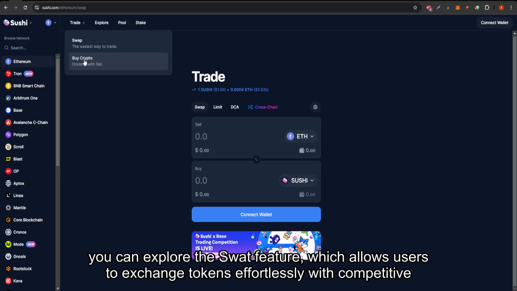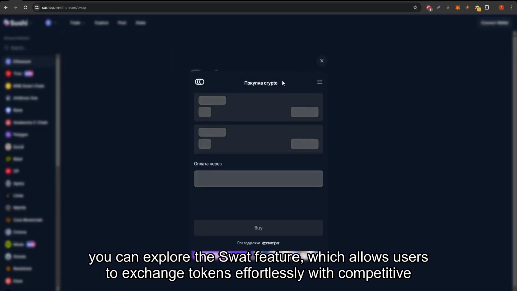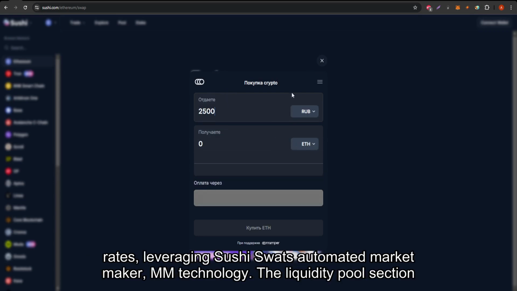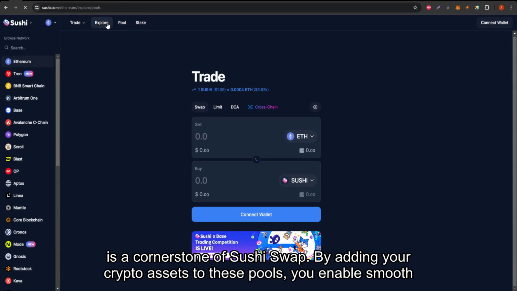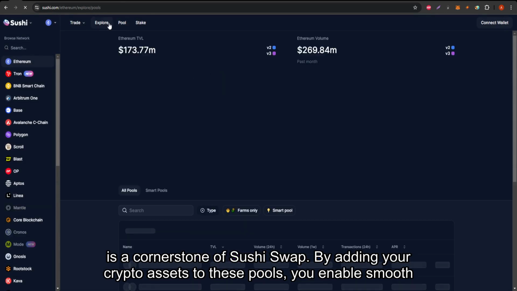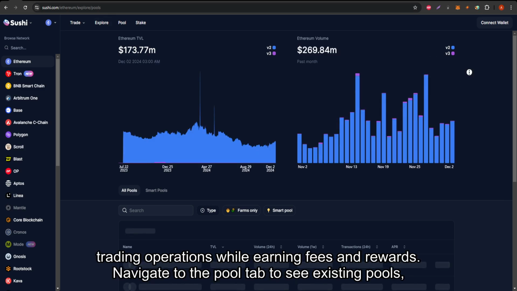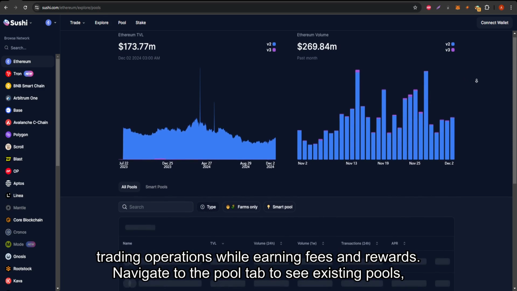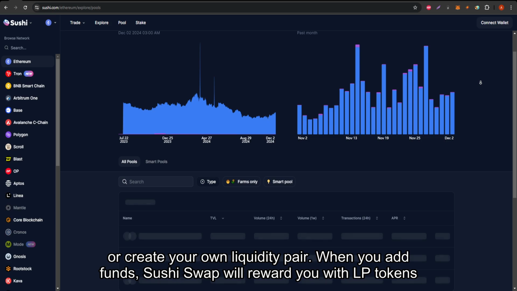Once connected, you can explore the swap feature, which allows users to exchange tokens effortlessly with competitive rates, leveraging SushiSwap's automated market maker technology. The liquidity pool section is a cornerstone of SushiSwap. By adding your crypto assets to these pools, you enable smooth trading operations while earning fees and rewards. Navigate to the Pool tab to see existing pools or create your own liquidity pair.